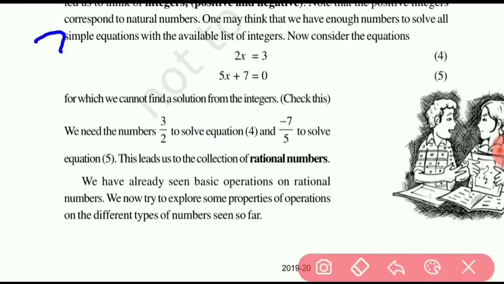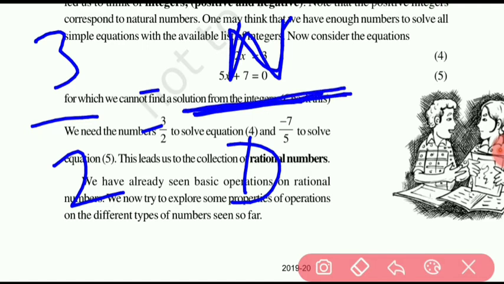If we take the example of 3 by 2, then 3 is the numerator and 2 is the denominator, and this line is called the division line. Numerator is above, denominator is below. Numerator is 3 and the denominator is 2.